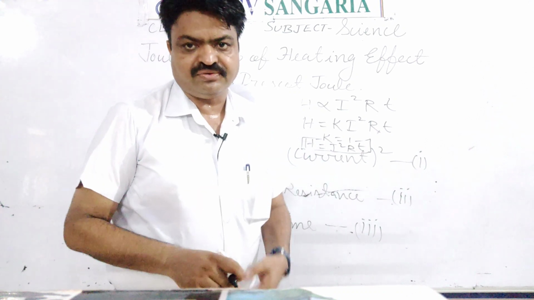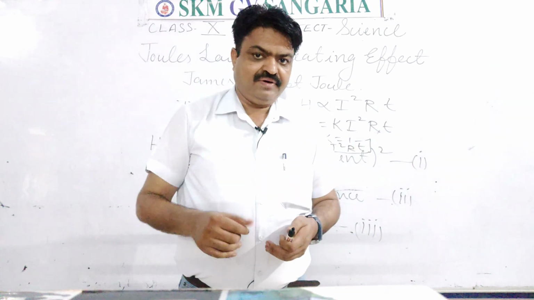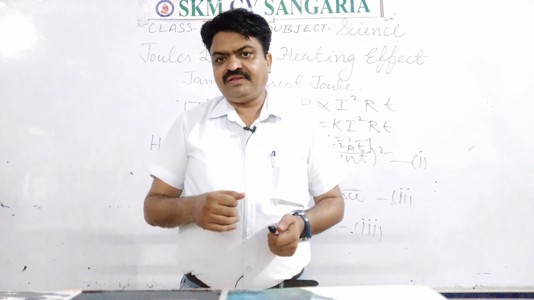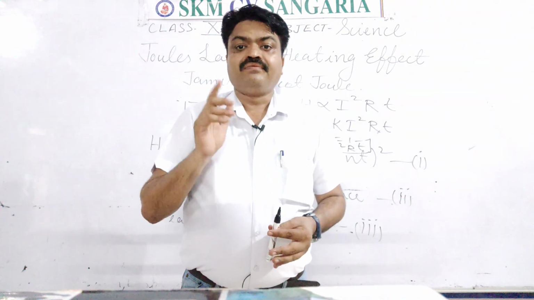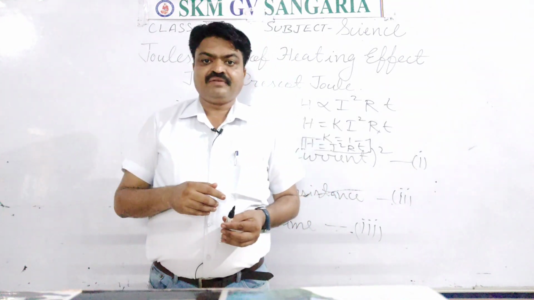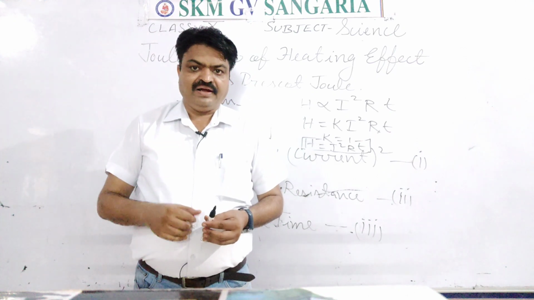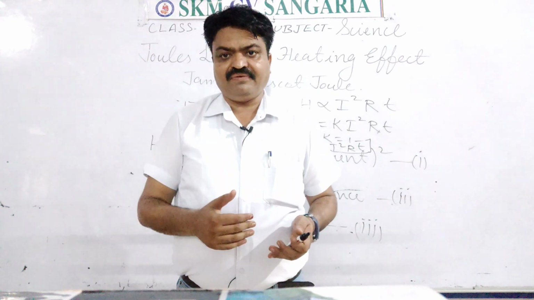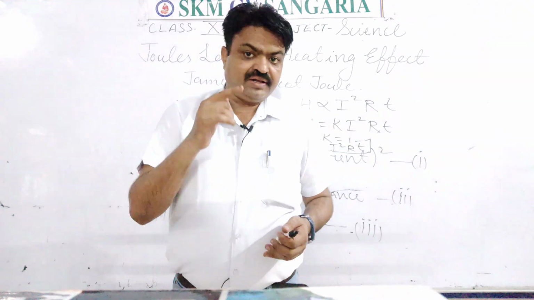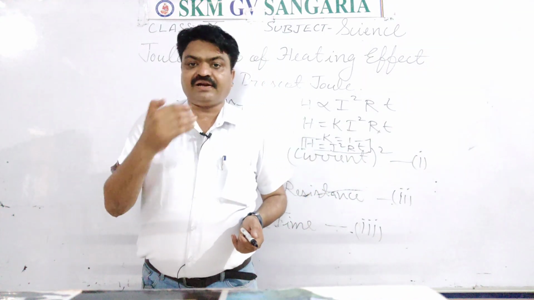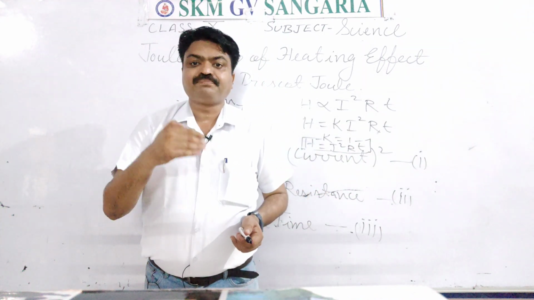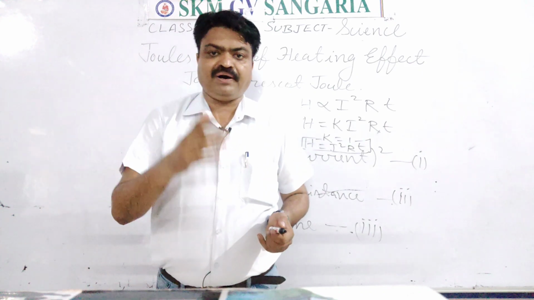Next is power, student. What is power? In the 9th class you have read. What is power, student? It is the rate of doing work at which a particular electrical device does the work. That rate of doing work of the electrical device is known as its power or its electric power.